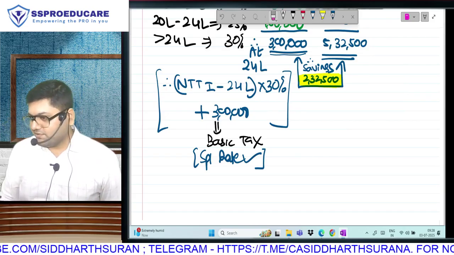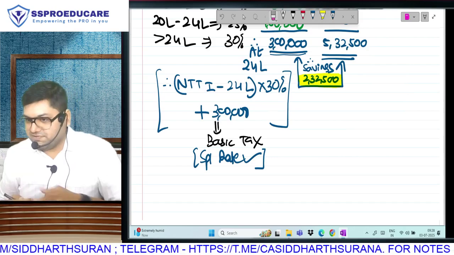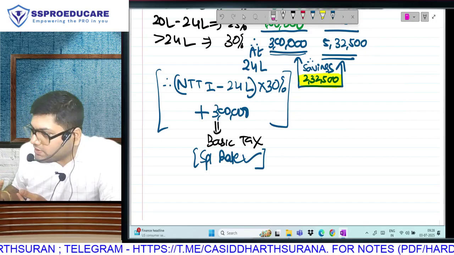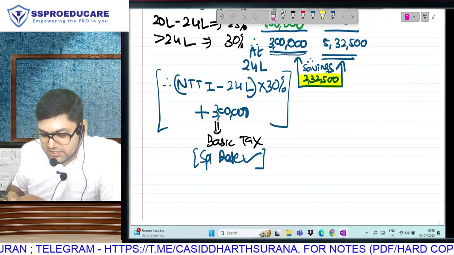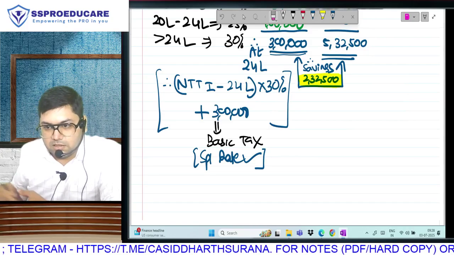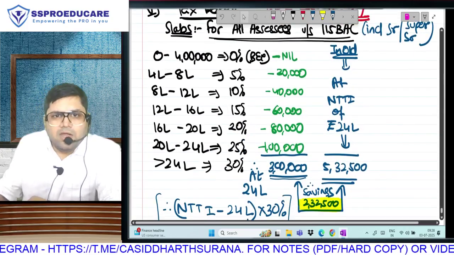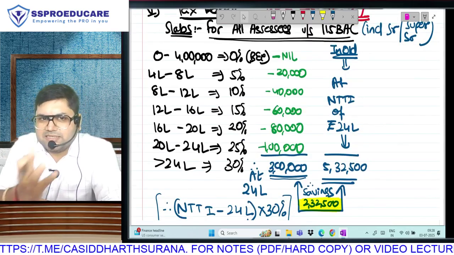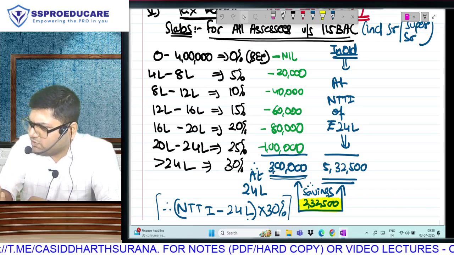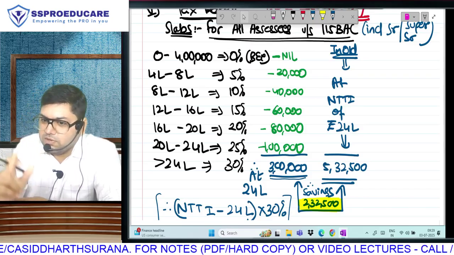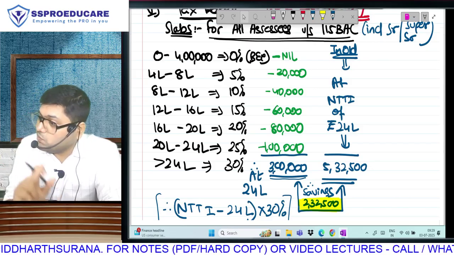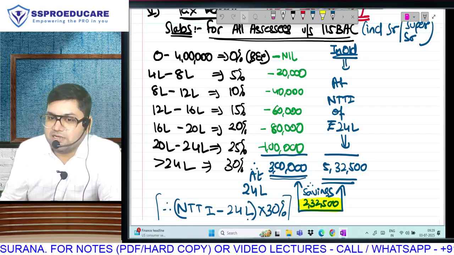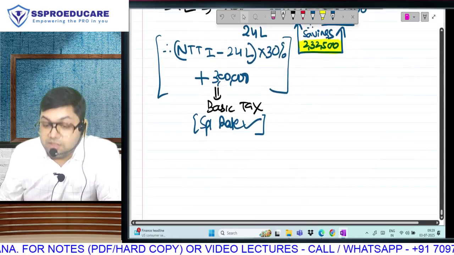The savings of the new regime, if you have to define them in numbers, is 2,32,500. After 24 lakh, everything will go in 30% of the whole, so whatever savings come, they come in. Is that clear? Comparison is also clear. Tax calculation in the old regime is also easy: NTTI minus 10 lakh into 30% plus 1 lakh 12,500. And in the new regime, NTTI minus 24 lakh into 30% plus 3 lakh, only on your normal income. Special income will be taxable at its own rates. Is this clear?